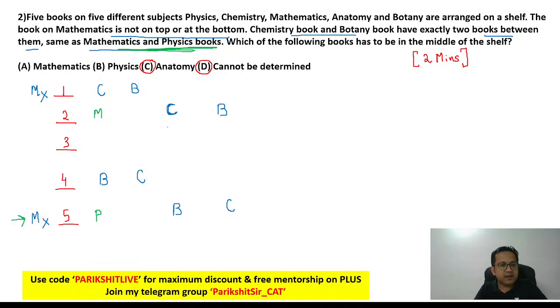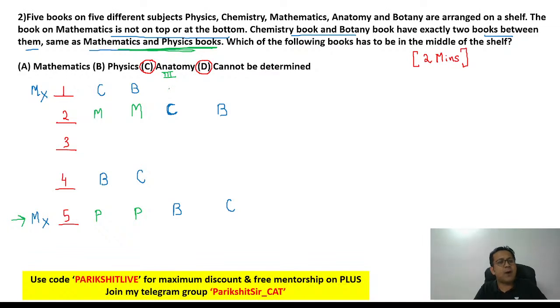Next, again, in scenario 2 also, if M is at number 2, P is gonna be at number 5. It cannot be vice versa. P cannot be at number 2, M cannot be at number 5, because M is not at the bottom. So scenario 1, scenario 2, done. Scenario 3. In scenario 3, can you have M at number 1? No.